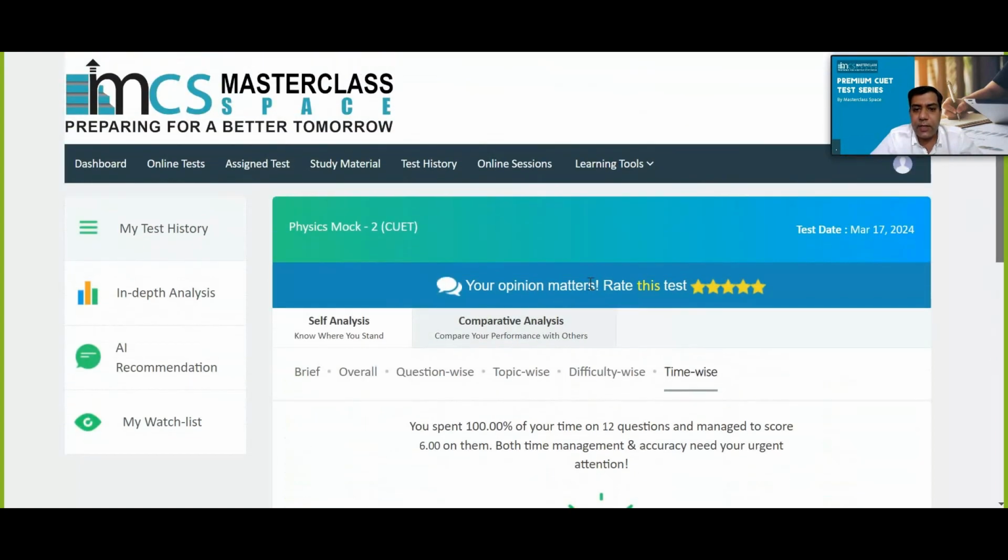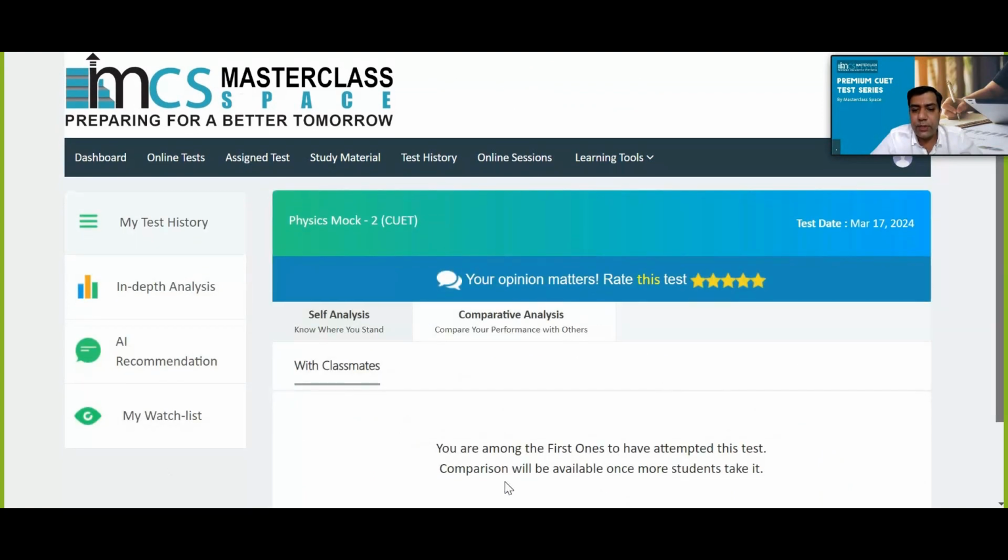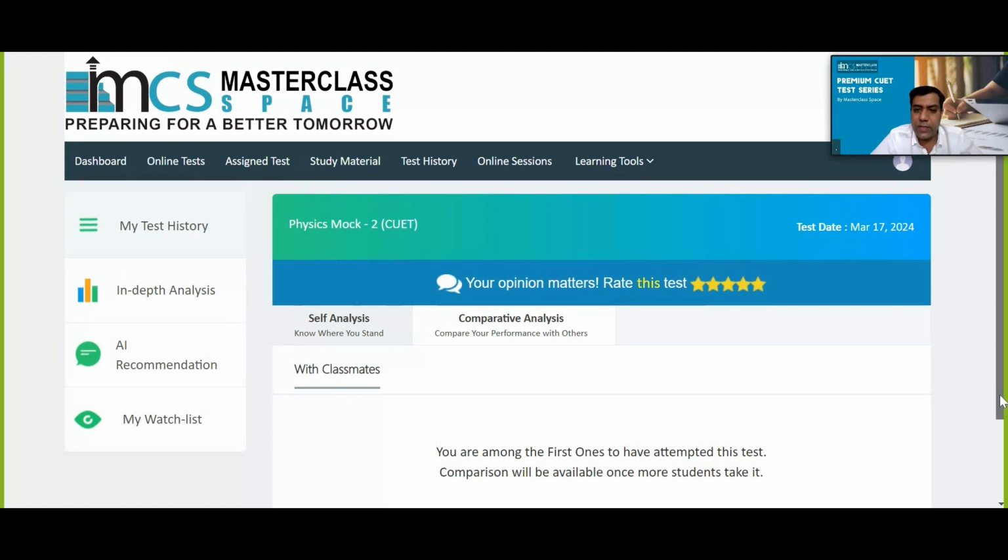Now in the comparative analysis, we can compare our performance with others, but since this is a demo test, we won't be able to see. You are among the first ones to have attempted this test. Comparison is not possible when no other students have taken the test. So once more students take tests, this will be available to you.